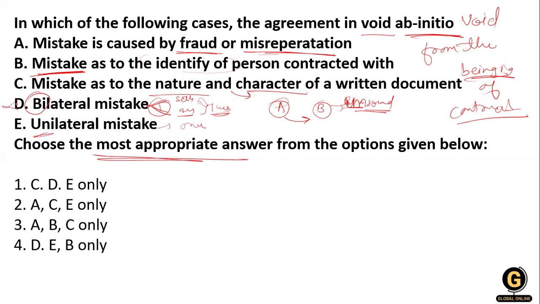So if both the parties knowingly make the mistake, it is not a kind of void. And unilateral means in that case there is somehow, but the most appropriate answer, only three options are given in your question. So that's why A, B, C is most appropriate. Option number C is right. Okay.